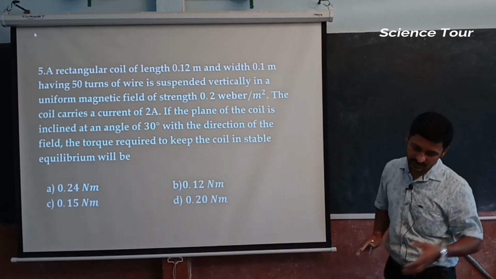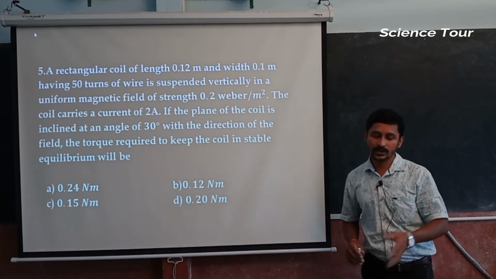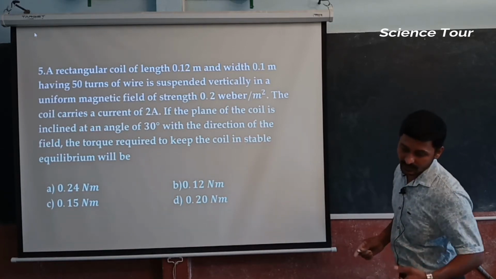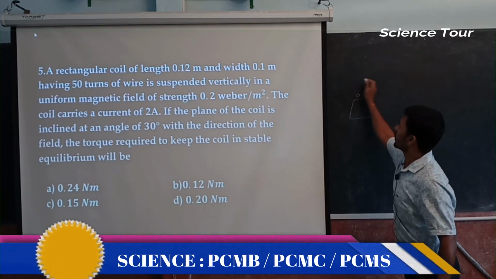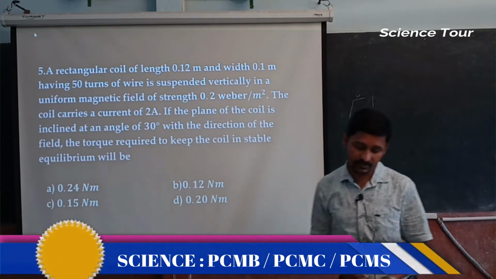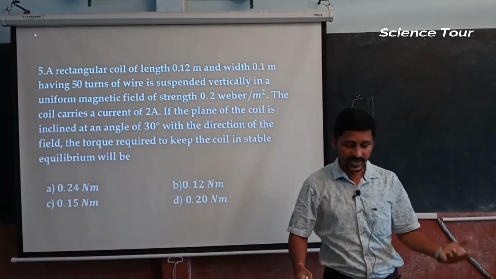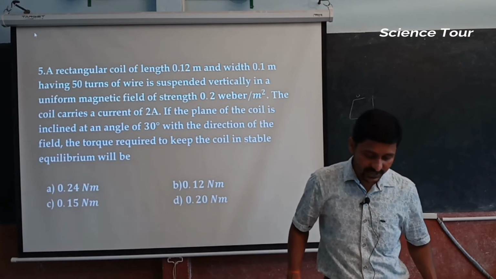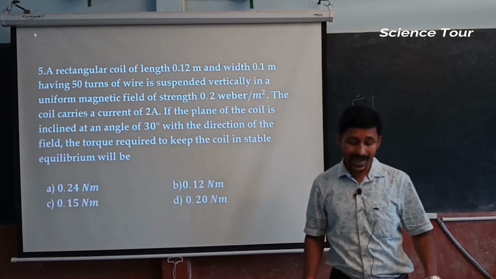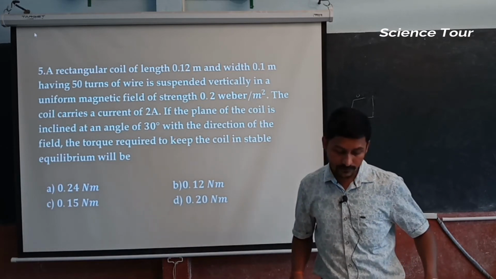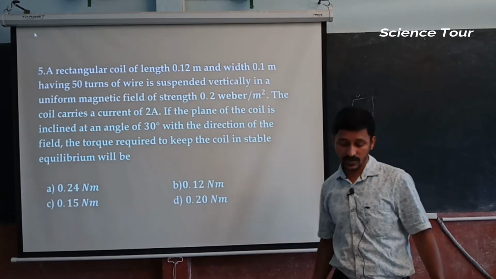Yes, I am going to read the question for you. A rectangular coil of length 0.12 meter and width 0.1 meter. It is given in meters, so no need to change. That is the first understanding. Next, having 50 turns of wire suspended vertically in a uniform magnetic field of strength 0.2 Weber per meter square, again SI units.